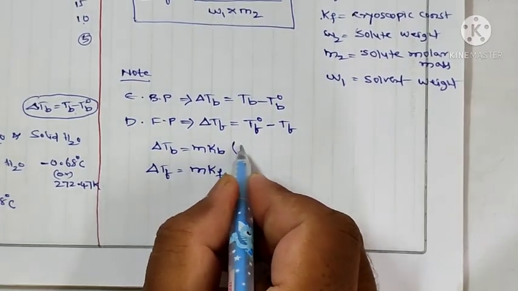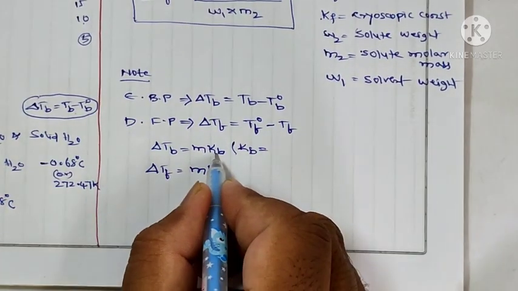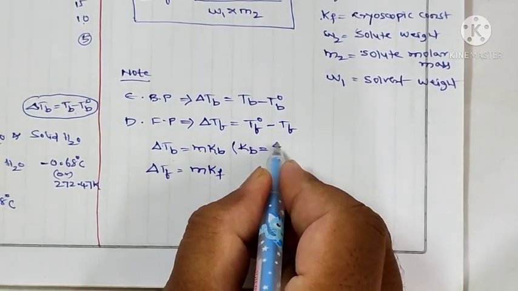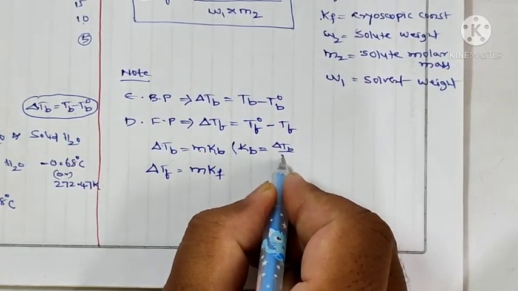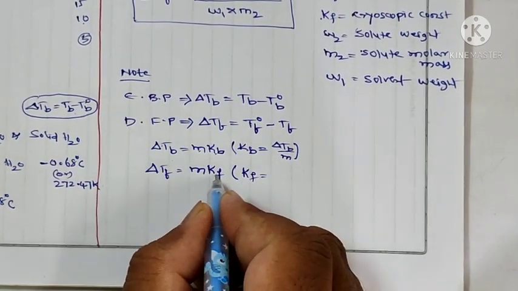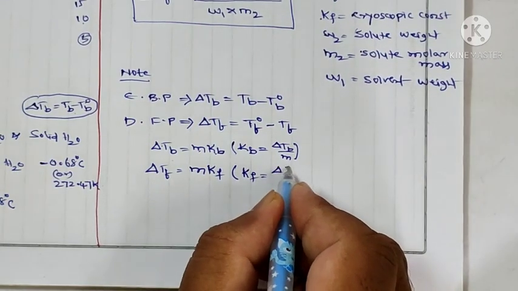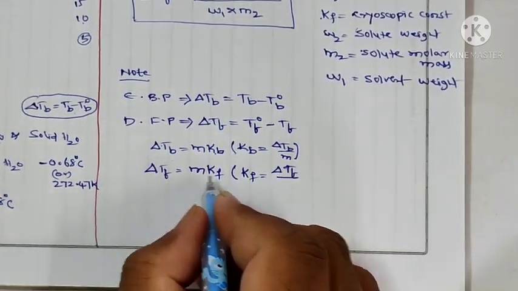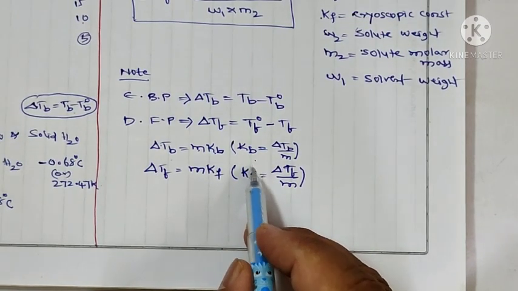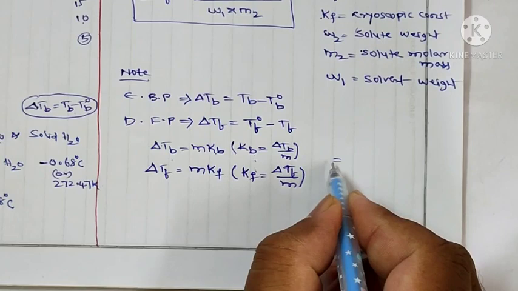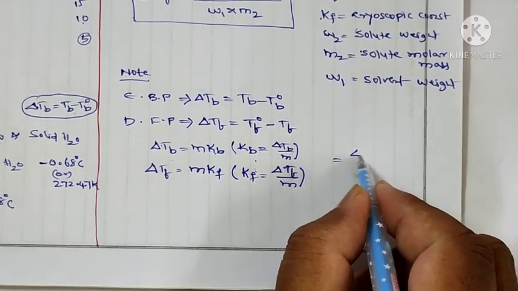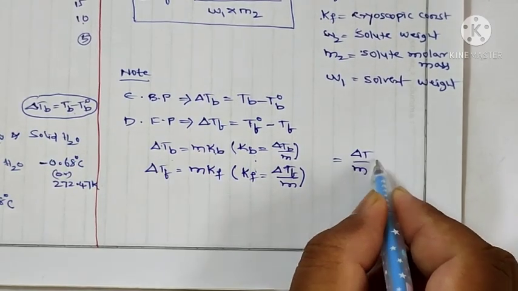So we can write Kb is equal to delta TB by m, and here also we can write that constant Kf is equal to delta Tf by m. So these are the constants. The constant is equal to delta T by m.